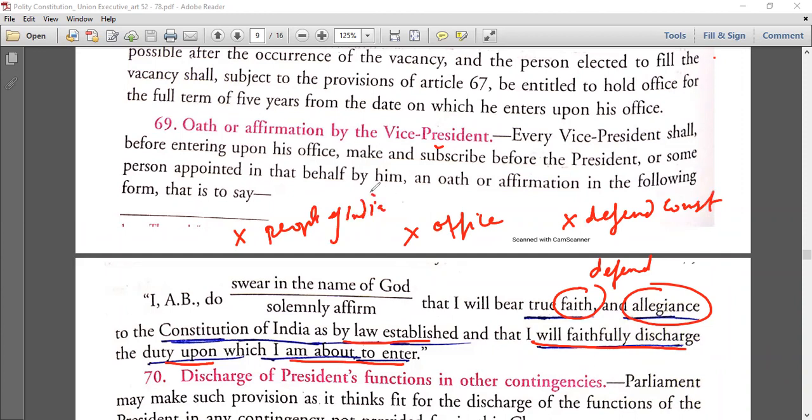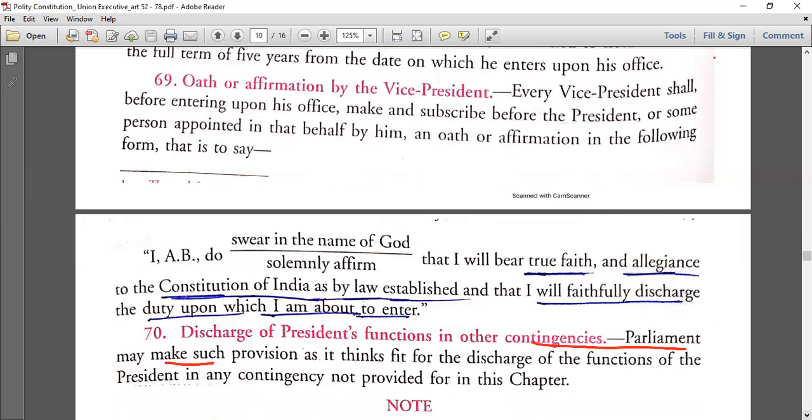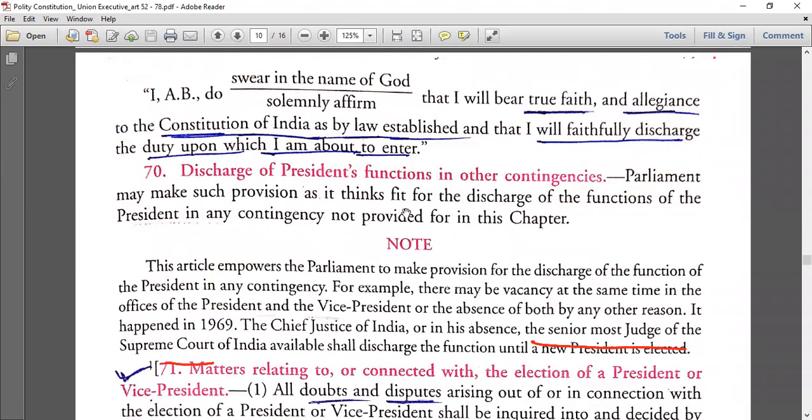Clear? So you have to just remember true faith and allegiance to the Constitution, and I will faithfully discharge my duty upon which I am about to enter. So in a way you can say yes, office is there, but explicitly it is not mentioned as it is mentioned in the preceding part. So you have to be very careful in the vocabulary part. Exactly what is mentioned in the question, what exactly it is demanding in the prelims question. Okay. Article 70. So you are very near to the end. Article 74 is the last, if I am not wrong, 73, 74. So 70 is also very important.